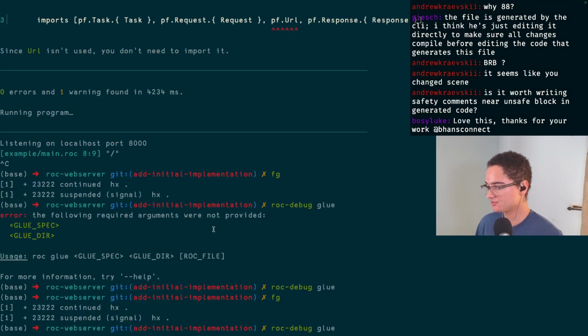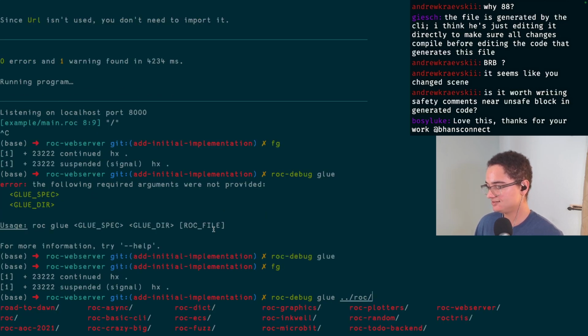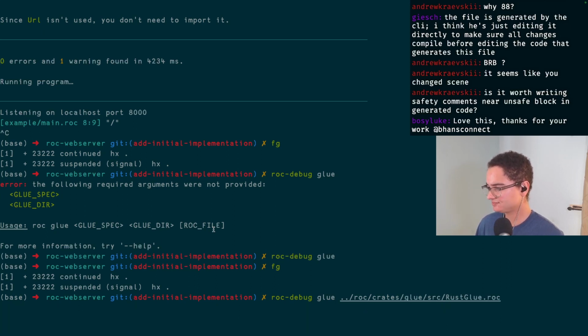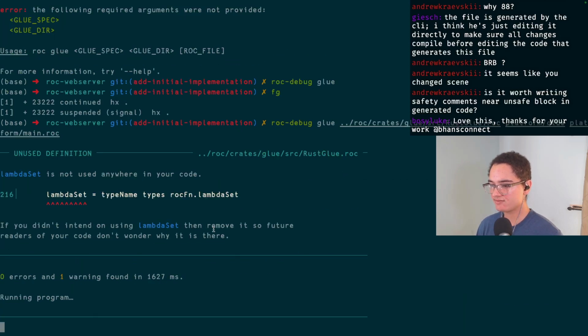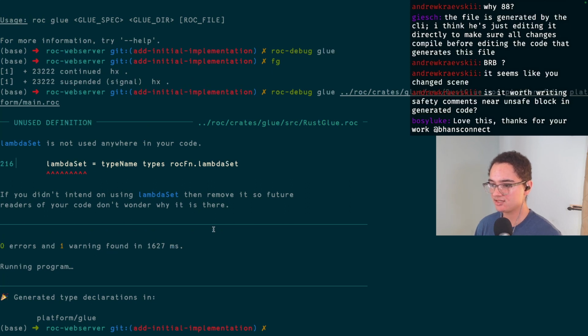Okay, so roc debug glue. The spec is the file we've been working on. So roc creates glue. That's not how you spell glue. Sourced Rust glue. Then next is the output directory, which in this case is going to be, I think, platform/glue. Yes. Okay. And then finally is the actual roc file, and I think it's the platform's roc file, so it should be platform main.roc. And this should regenerate everything and overwrite all of the changes that I just made and let me know